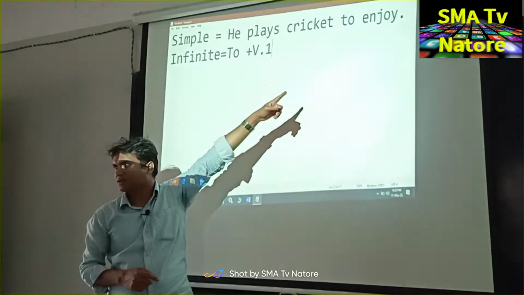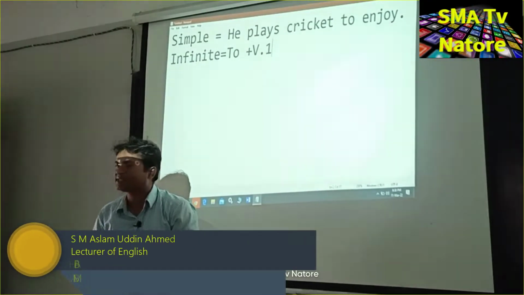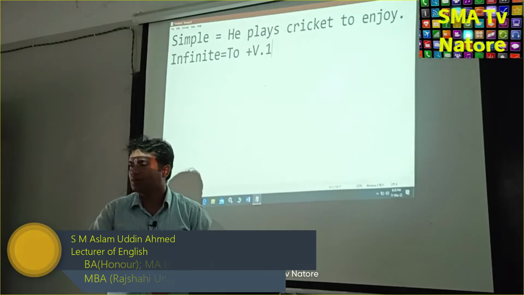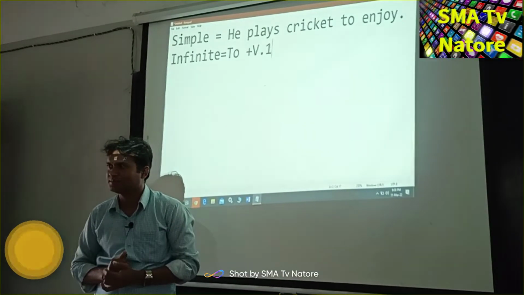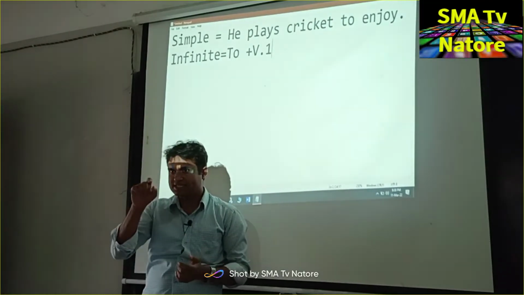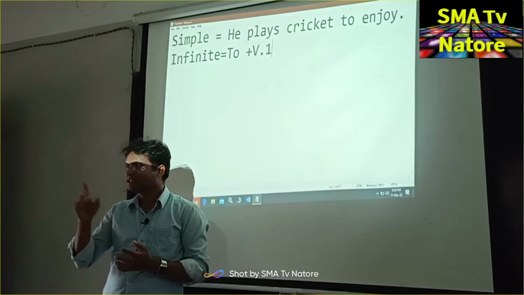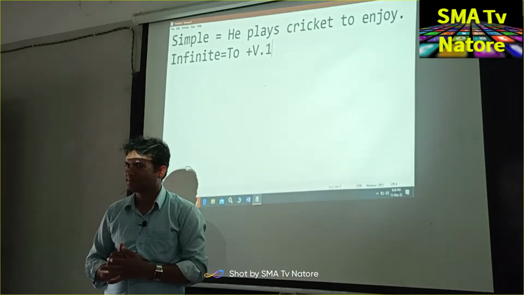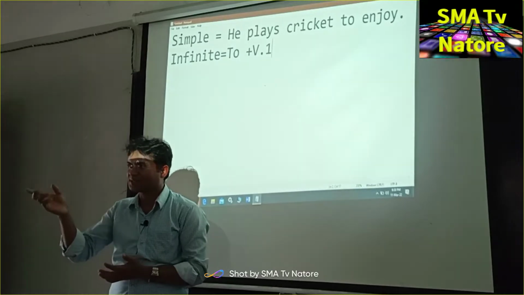Enjoy. Enjoy is the present form. What is the past form of the verb enjoy? Enjoyed. What is the past participle form? Enjoyed. Okay. See, S E E. See. This is the present form. What is the past form? Saw. What is the past participle form?